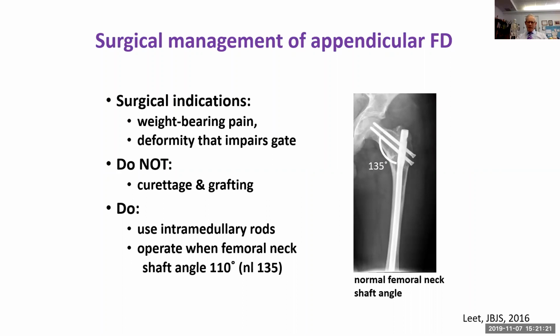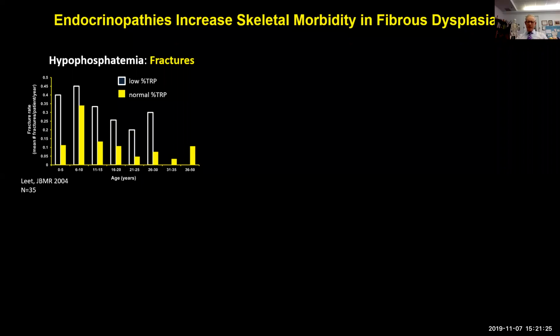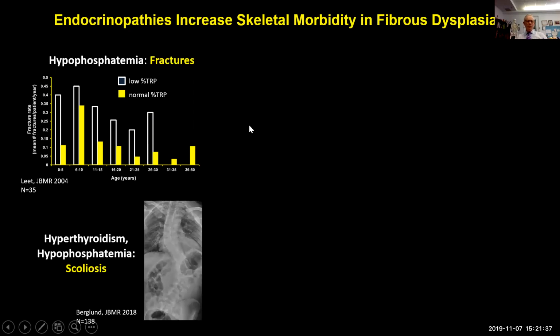Okay, what about the effect of the extraskeletal manifestations, the endocrinopathies? Hypophosphatemia can contribute to earlier, more often, and more frequent fractures, as is shown here in this slide. Hyperthyroidism and hypophosphatemia have been shown to be independent risk factors for the development and progression of scoliosis.